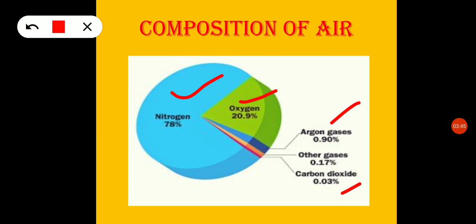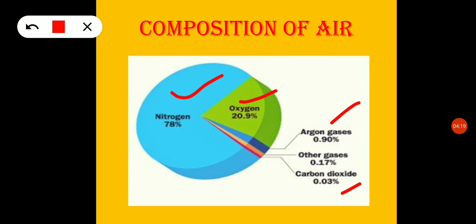Okay, and air also contains water vapor. This water vapor varies from place to place. So different places have different moisture content. Okay, so this composition of the air is unchanged until an elevation of approximately 10,000 meters.